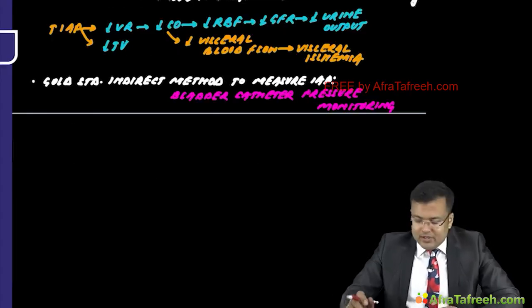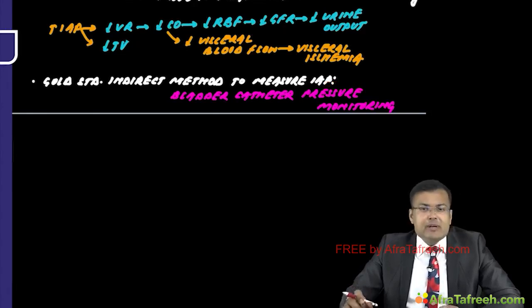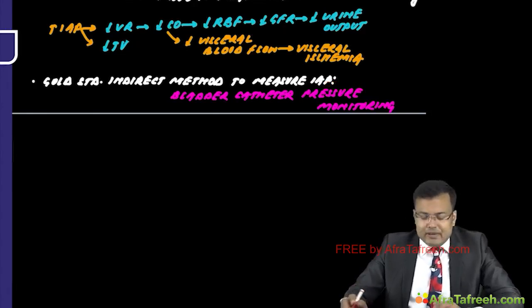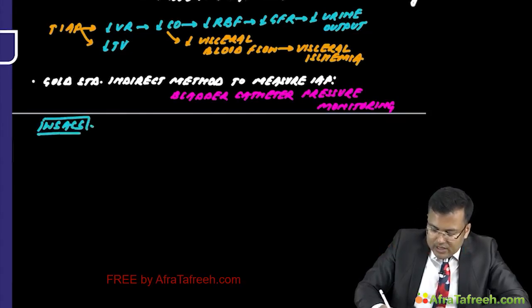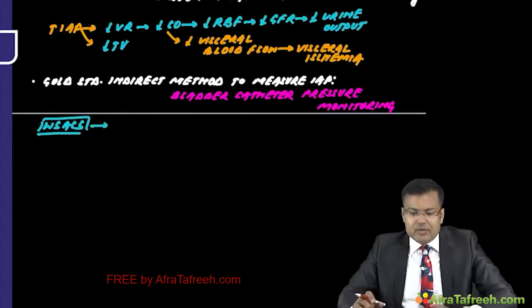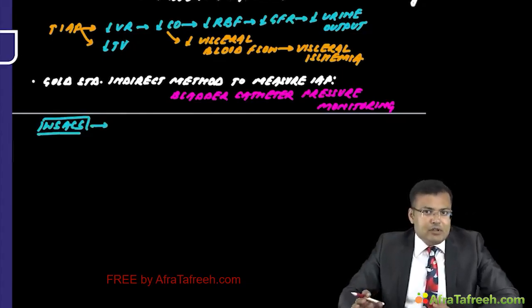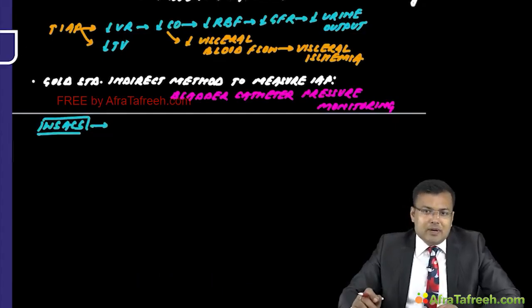There are recommendations for bladder catheter pressure monitoring by the World Society of Abdominal Compartment Syndrome, WSACS. What are their recommendations for measuring bladder pressure?